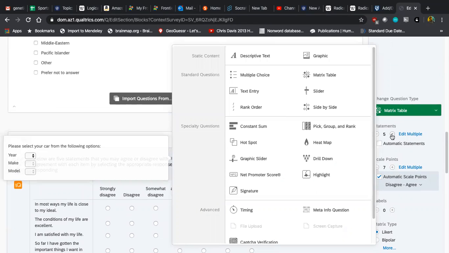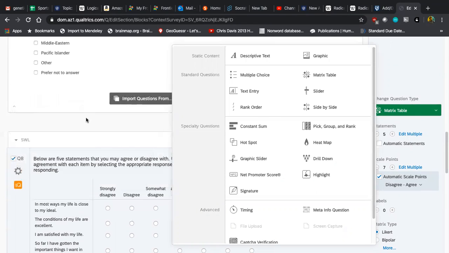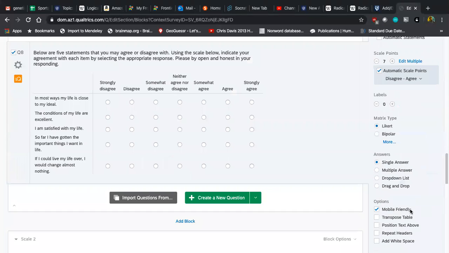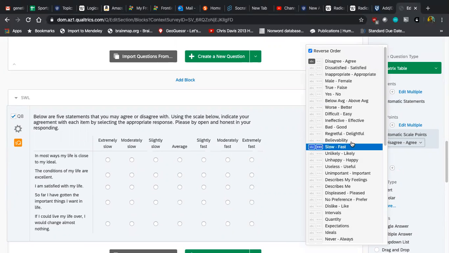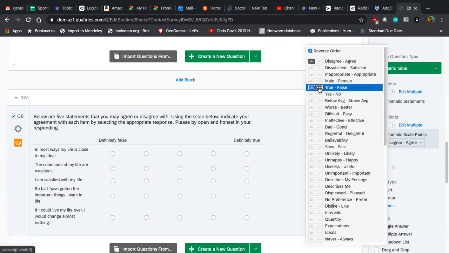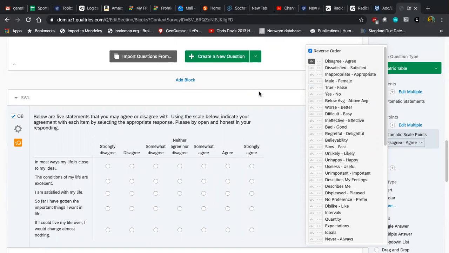After it opens up a default matrix table, you can change the number of statements and the scale points. And there's lots of automatic scale points that you can use. So this covers most of the types of things that you would see for your different scales. And again, it's pretty easy to change those.